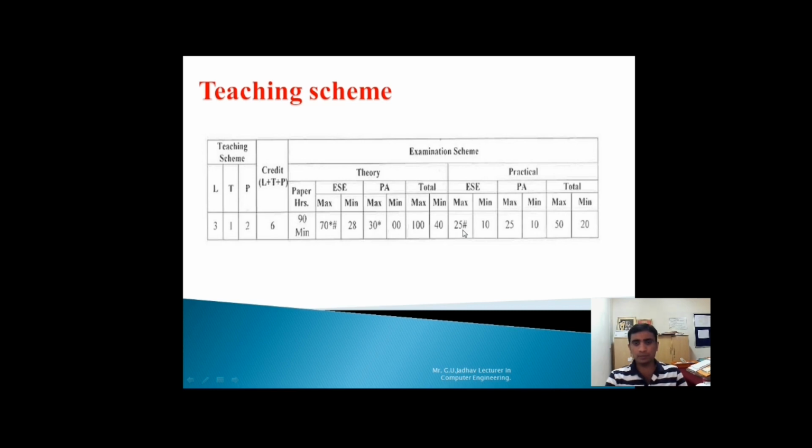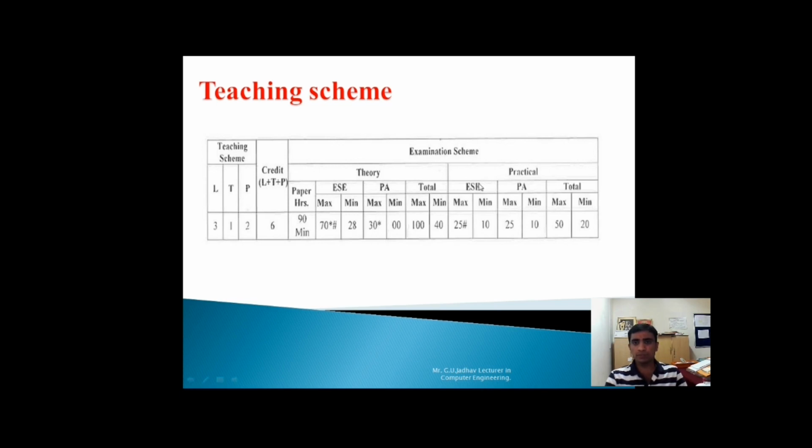The same for practical: you will have an external practical examination of 25 marks, and the minimum passing criteria is 10 marks. You will also have to submit your progressive assessment, that is the manual or file, which has 15 or 16 practicals, called the term work.